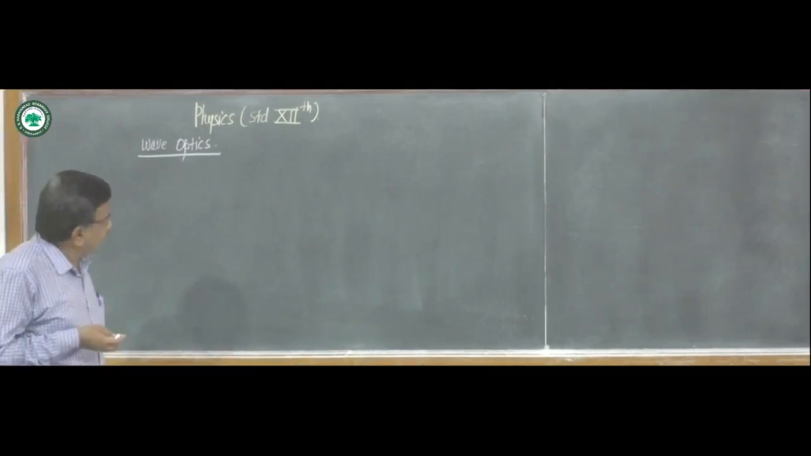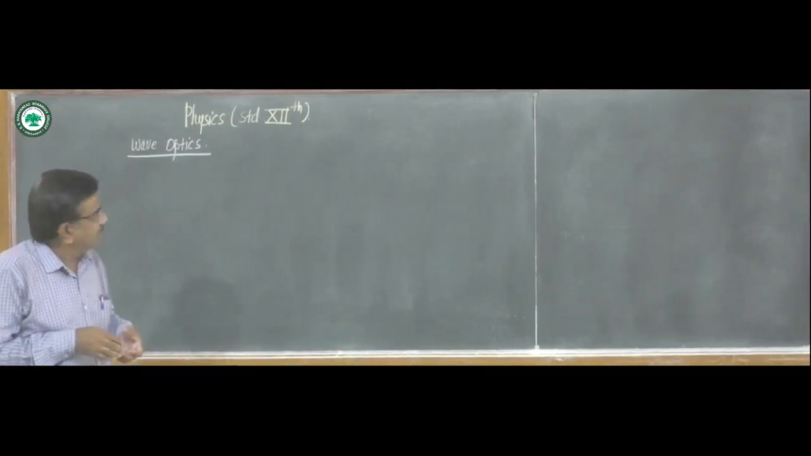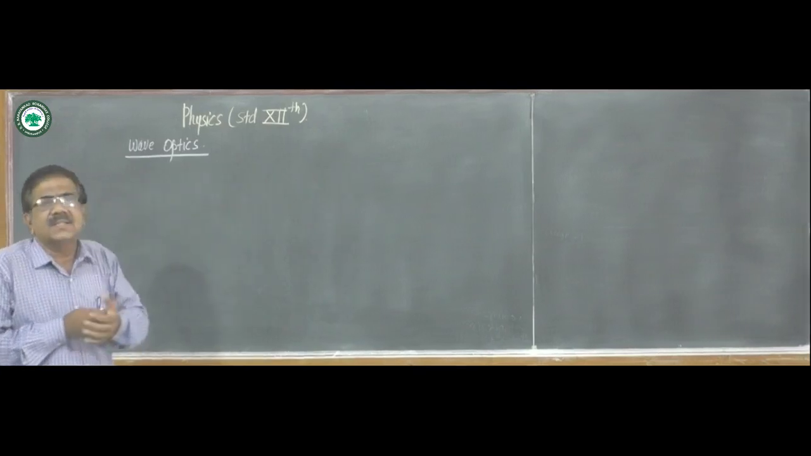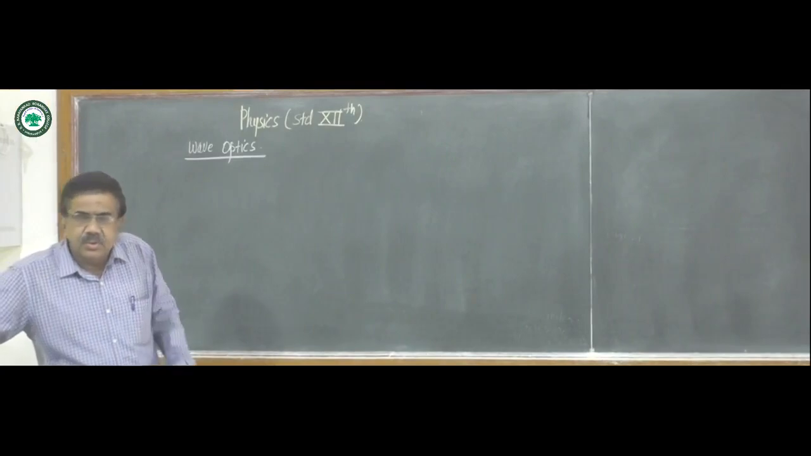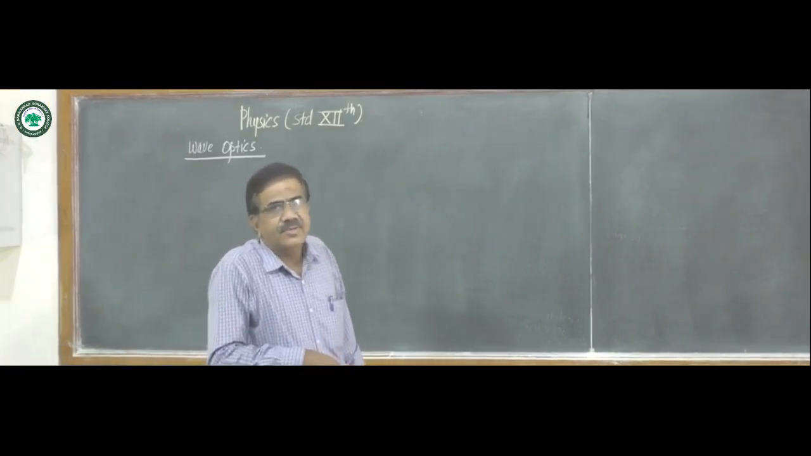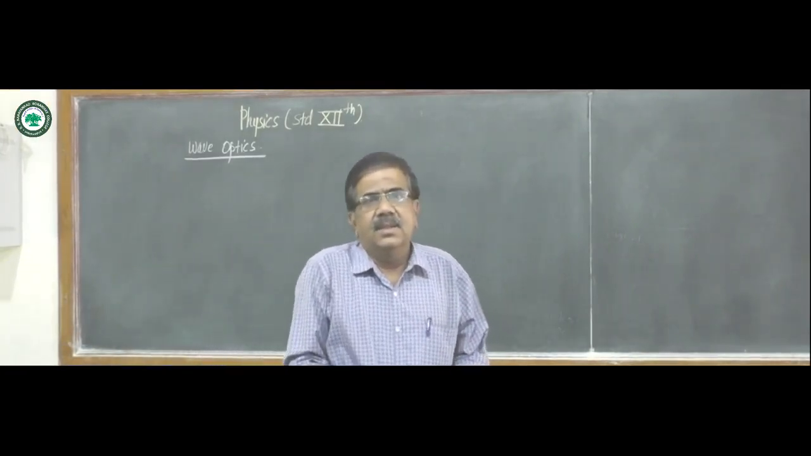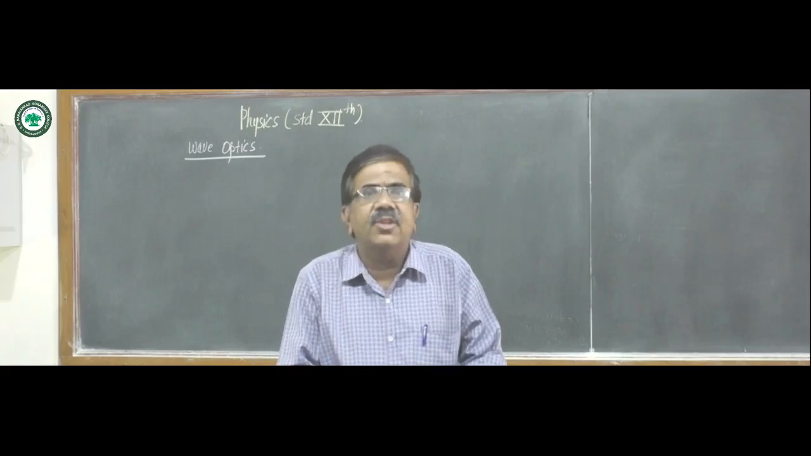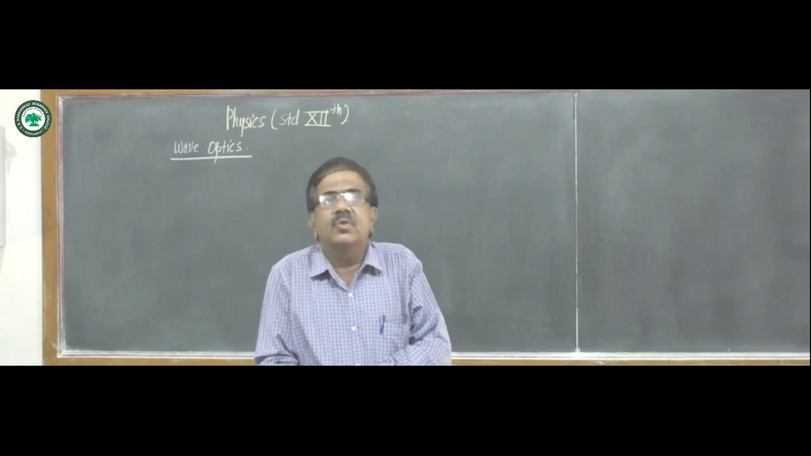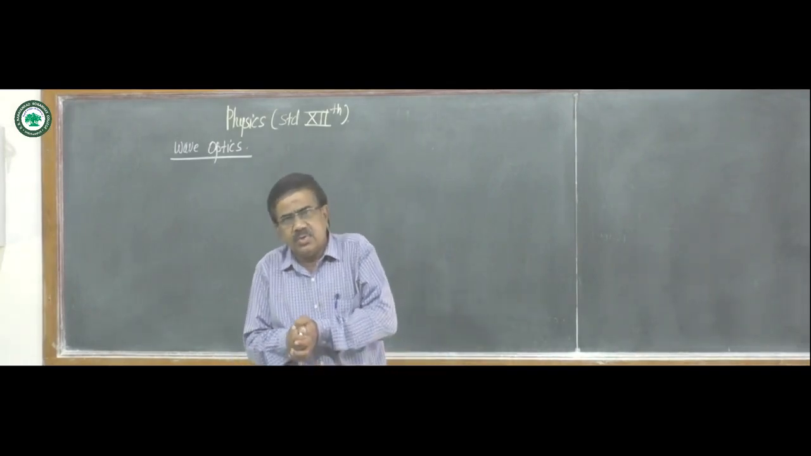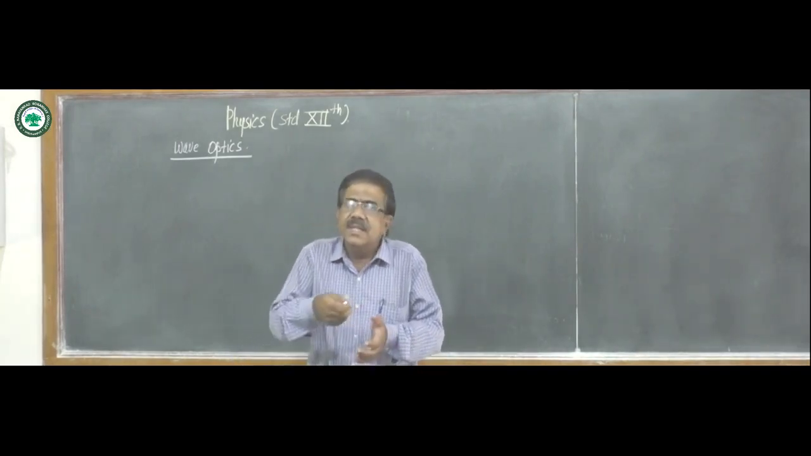Today we are going to study wave optics, sub-articles in the chapter wave optics. You know interference of waves: the modification in the intensity of light produced due to superposition of two waves is an interference.